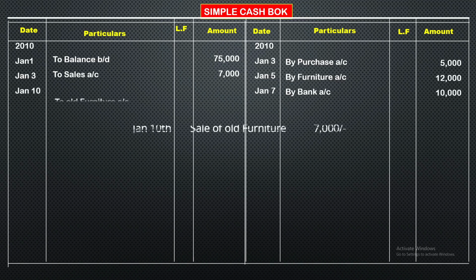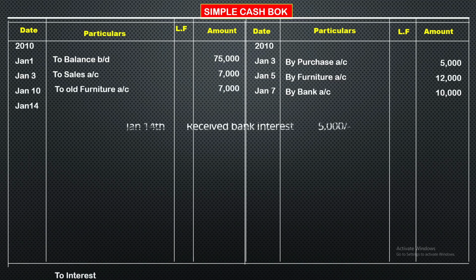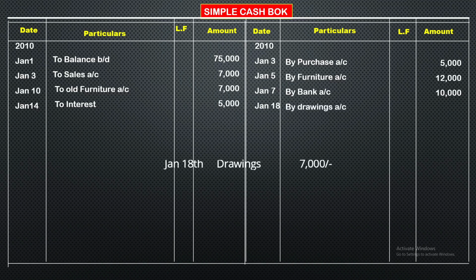Then debit side, January 10, we sold old furniture. When we are selling old furniture, cash is coming, so we show it on the debit side, to old furniture, amount is 7,000. Then January 14th, here you can see to interest. We received interest. Receiving means we are receiving cash, so cash is coming. Debit side, to interest, amount is 5,000. Then next, January 18th, drawings. Drawings means it is expenditure, when we spend, cash will go. So credit side, by drawings, amount 7,000.